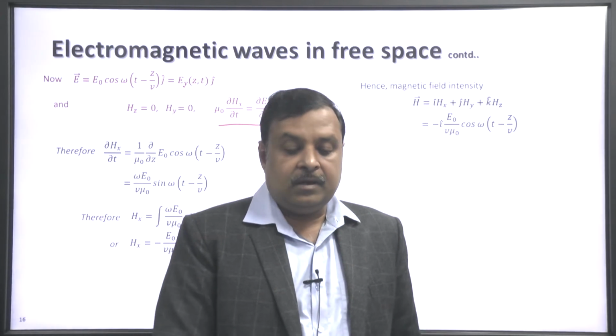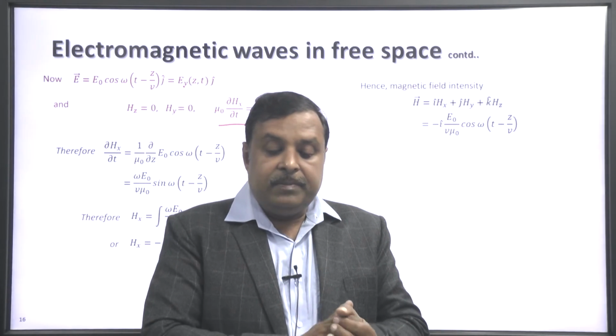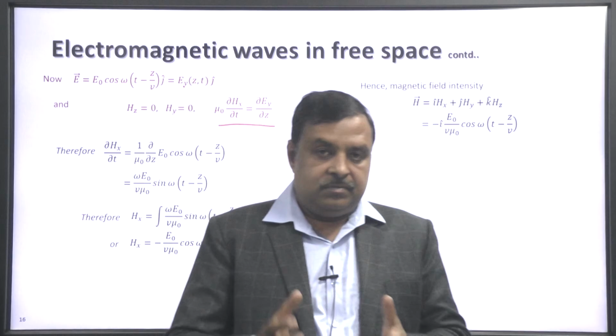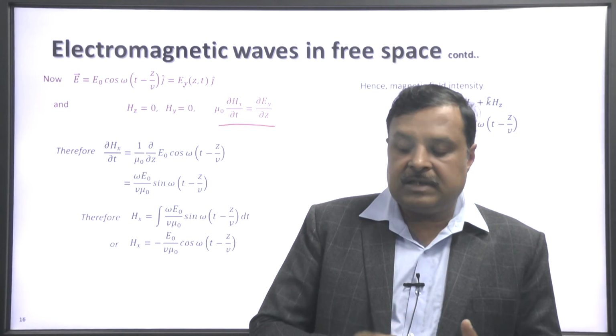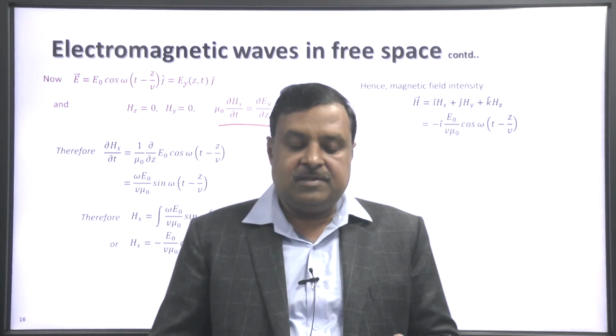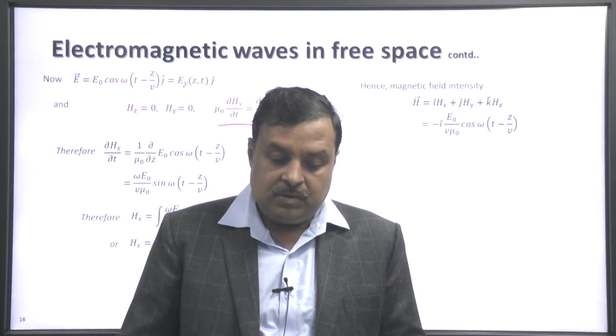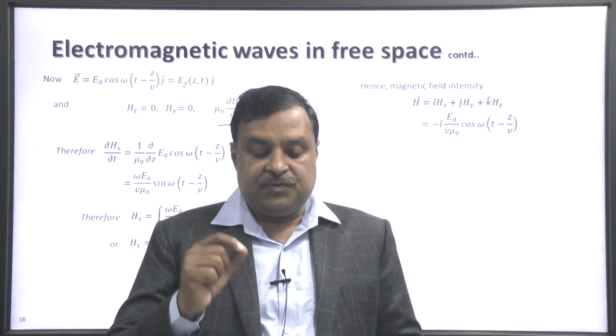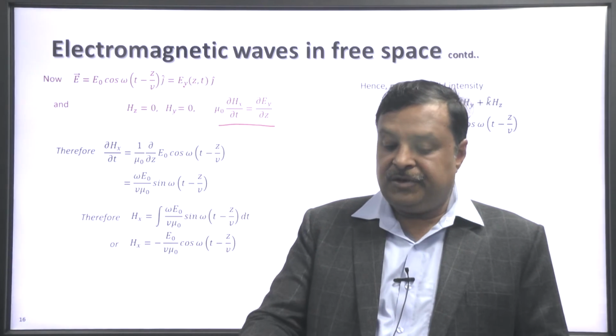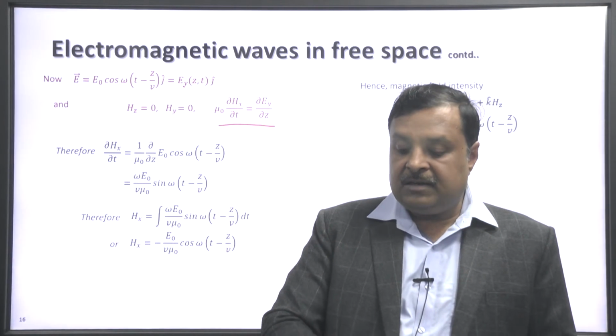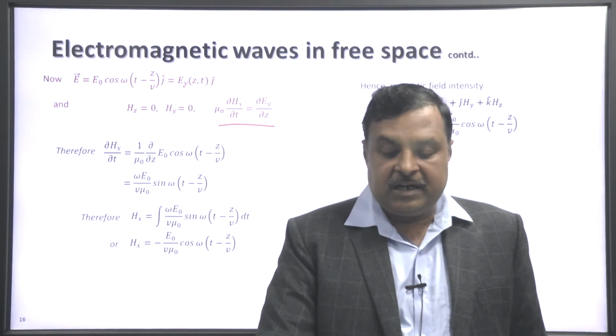So, what will be the magnetic field? We will write all the three components: i H x plus j H y plus k H z. So, H y is 0, H z is 0, and substituting the value of H x, we get the equation for the magnetic field H.